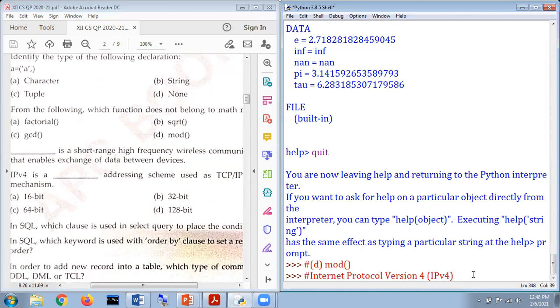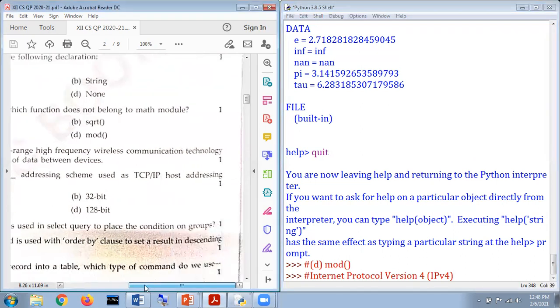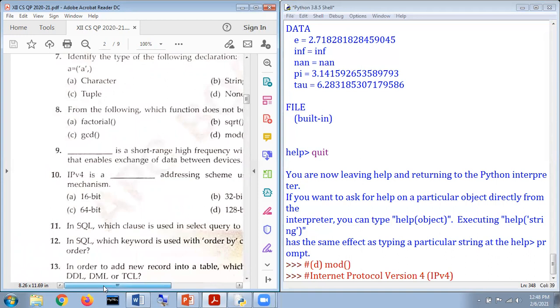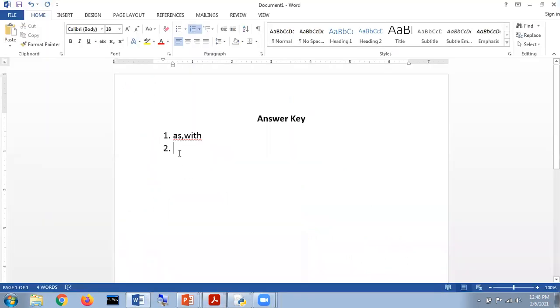Okay, now the next question: IPv4 is a dash addressing scheme used as the TCP/IP host addressing mechanism. It means when we talk about that concept, whether it belongs to 16-bit, 32-bit, 64, or 128. Okay, my dear respected students, now kindly concentrate here.